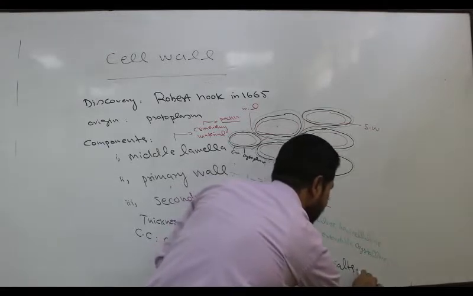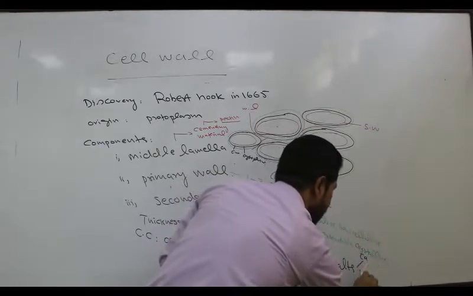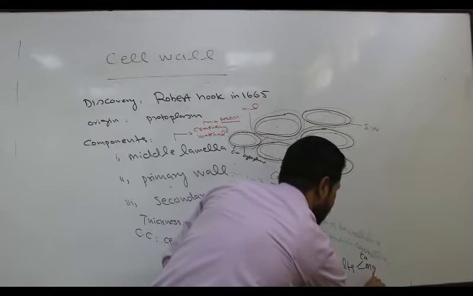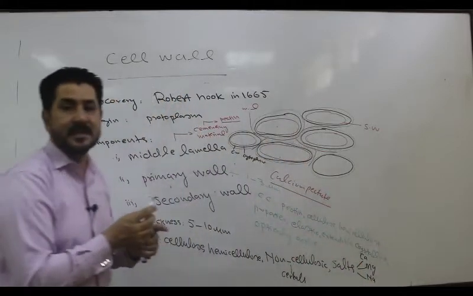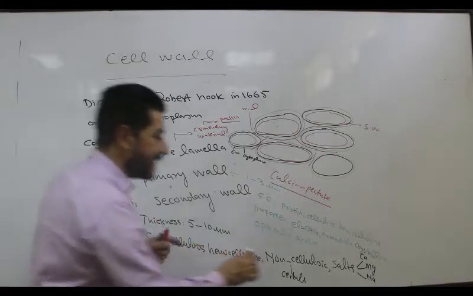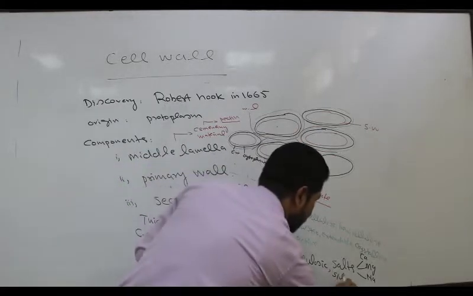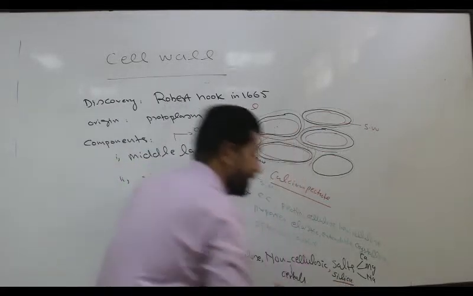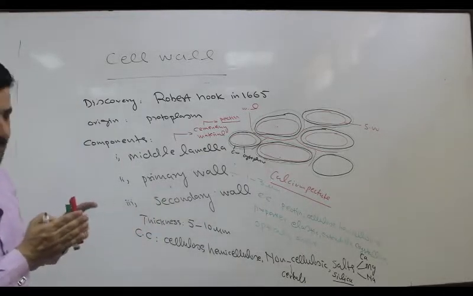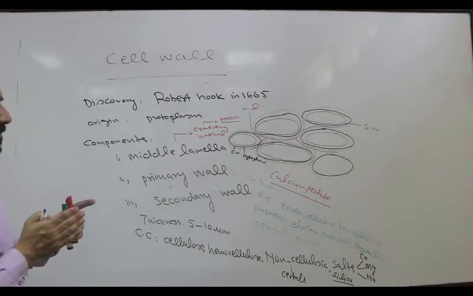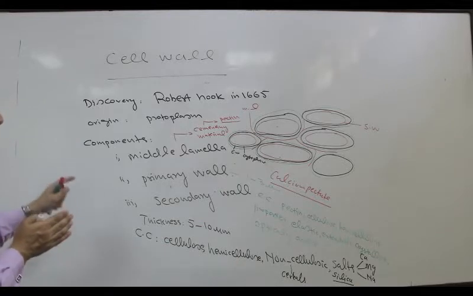Salts. That is salts of calcium, salts of magnesium and salts of sodium, they are also present. Besides the salts, some of the plant cell walls also have silica, which gives a shiny and coarse appearance to the cell wall of these plants.